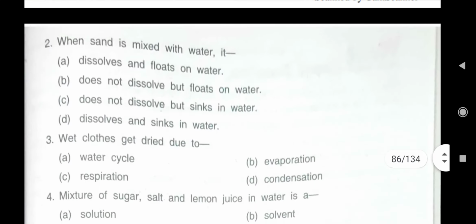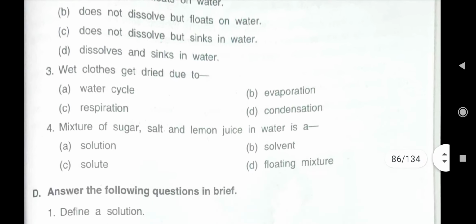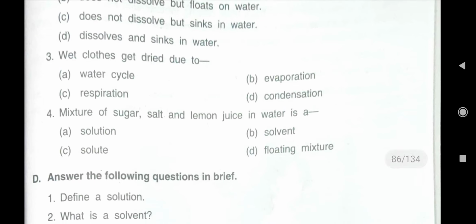Then second: when sand is mixed with water, what happens? It dissolves and floats on water. Is it correct? No. Sand doesn't dissolve in water, but it sinks down. It doesn't float also. Second statement is, does not dissolve but floats on water. Sand does not dissolve, that is correct, but it doesn't float also. It sinks down. Third one is, does not dissolve but sinks in water. Yes, this statement C is correct in the second option. Fourth one was, dissolves and sinks in water.